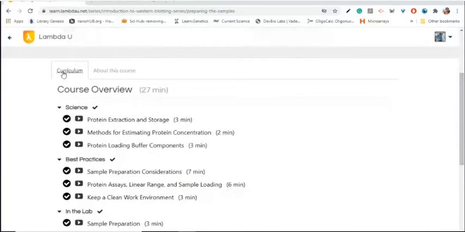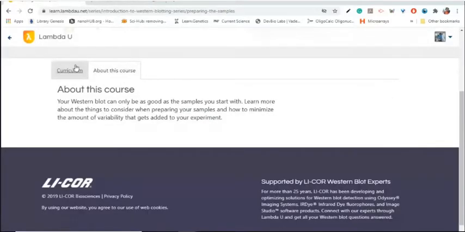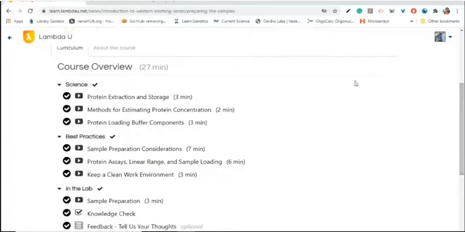So as you can see here about the curriculum, the modules, and about the course, and once you have completed a specific module, a specific lesson, you will see a tick mark here.